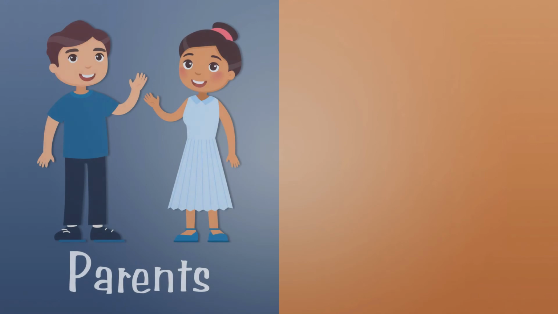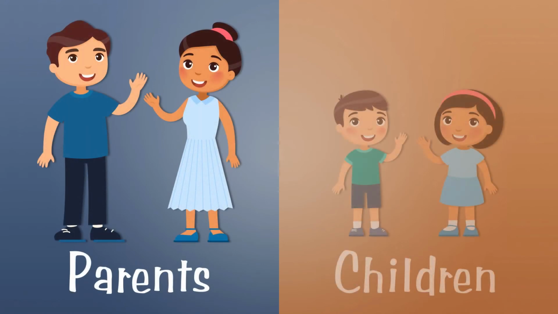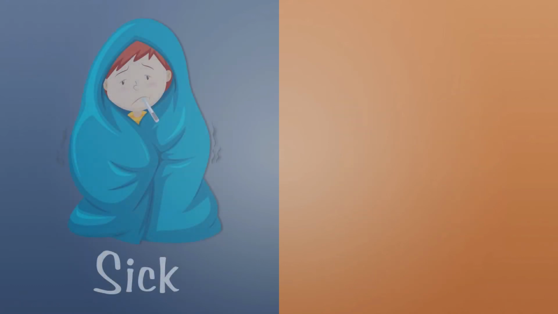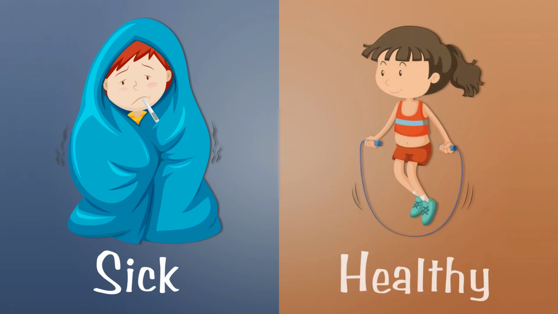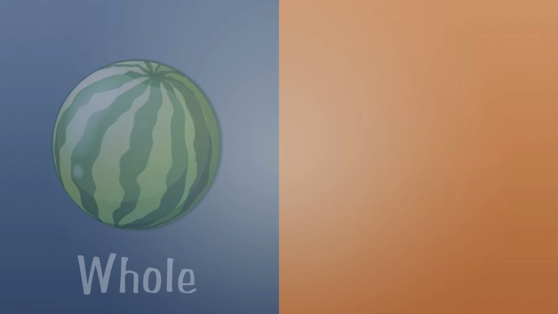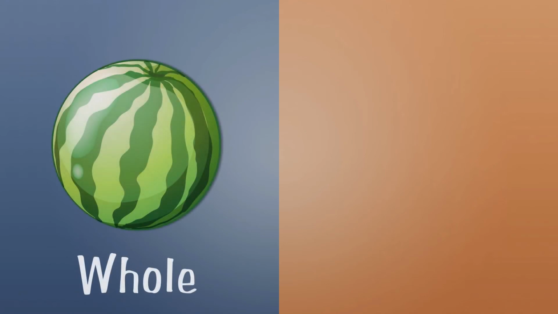Parents. The opposite word of parents is children. Sick. The opposite word of sick is healthy. Whole. The opposite word of whole is part.